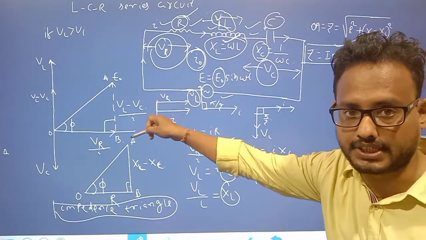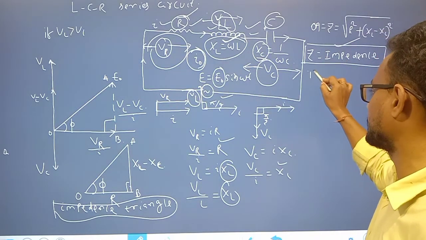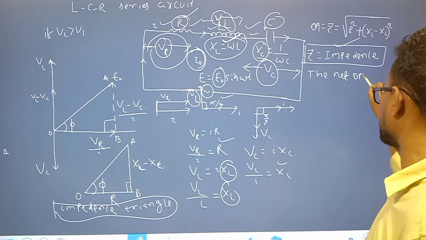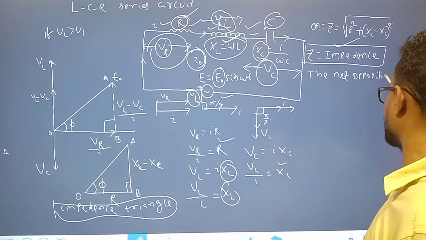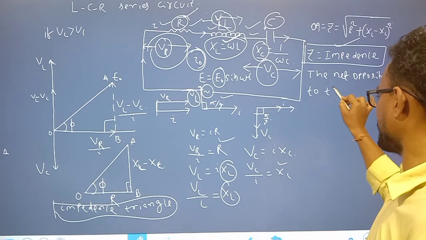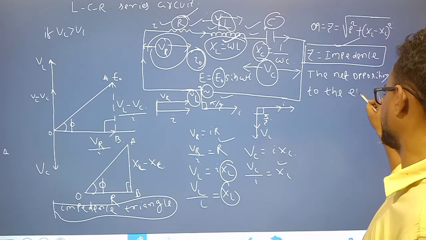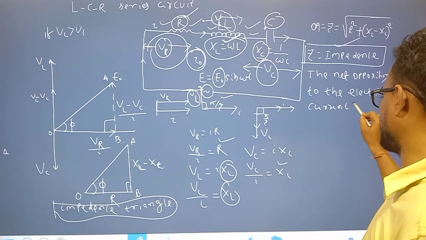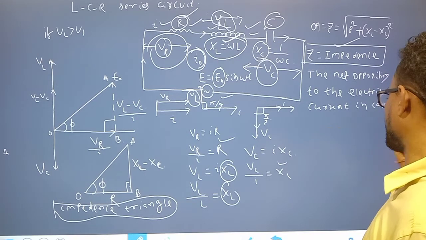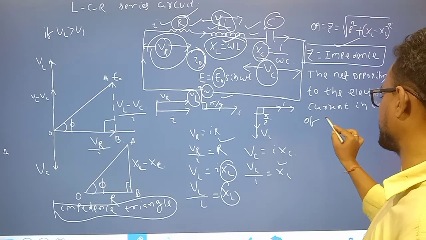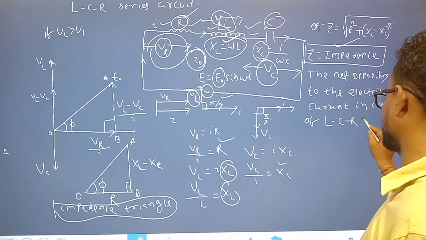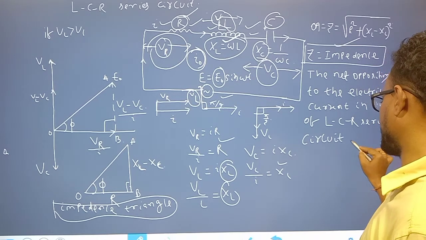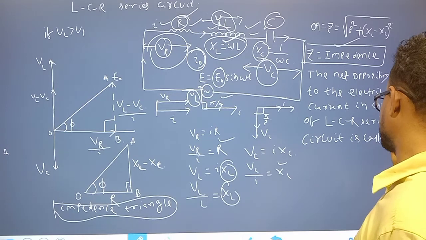Now in the LCR series circuit, the net opposition to the electric current in case of an LCR series circuit is called impedance.